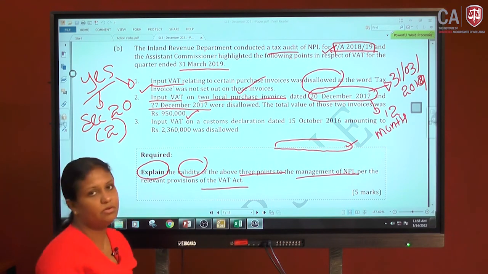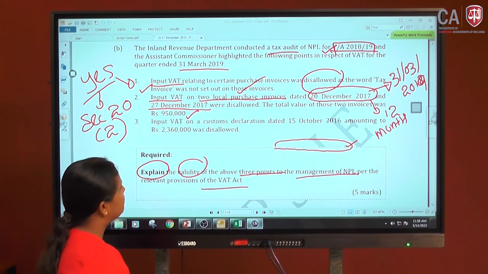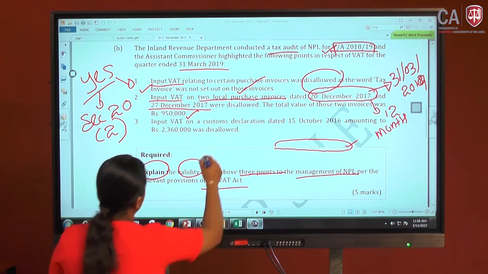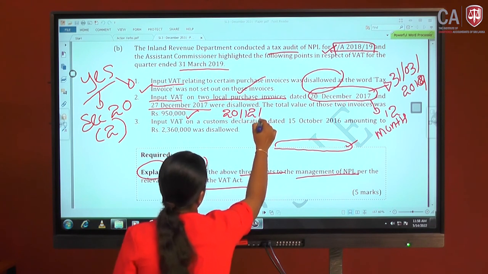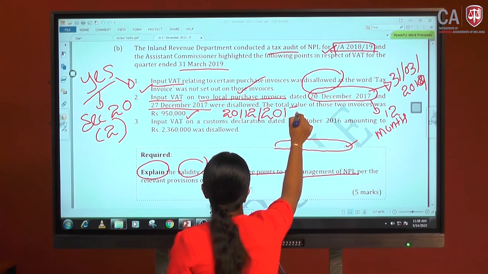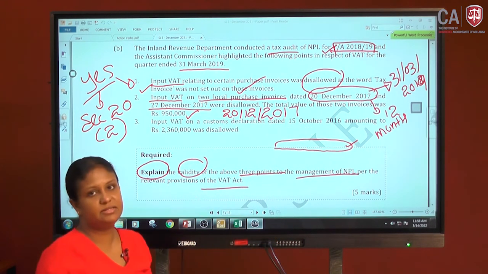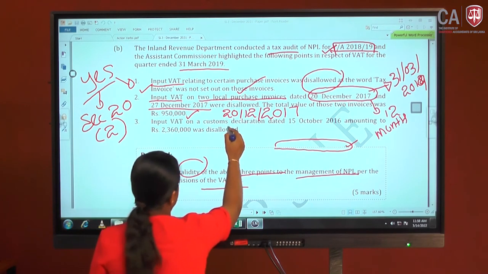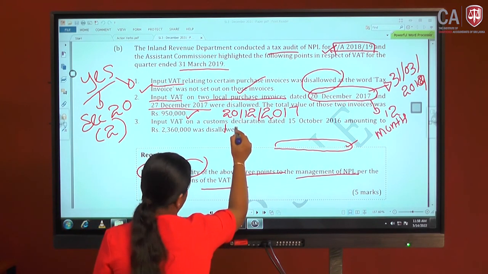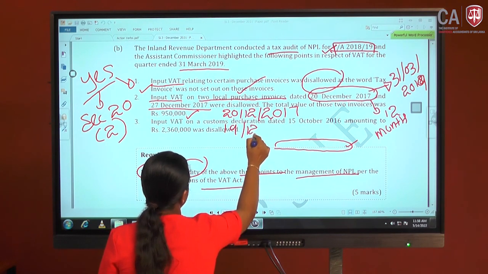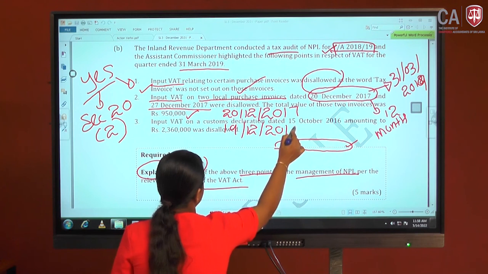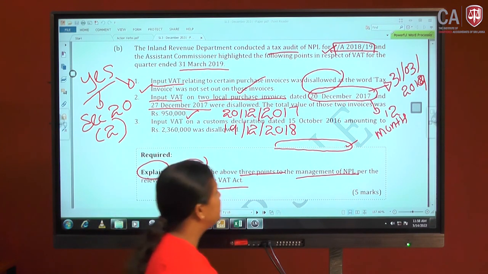It should be disallowed. What is the reason, Lamai? If I take this 20th December 2017 invoice, the 12 months should be completed at least by the same date, 20th or 19th December 2018. Now what's our year of assessment?